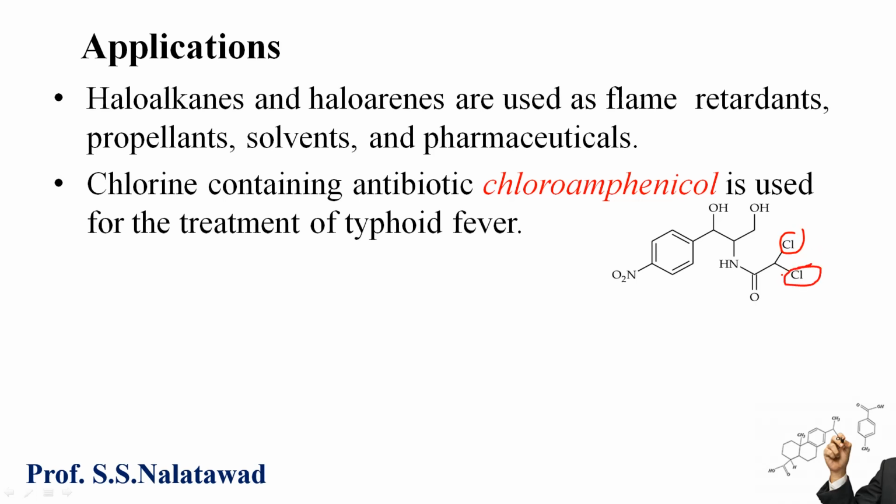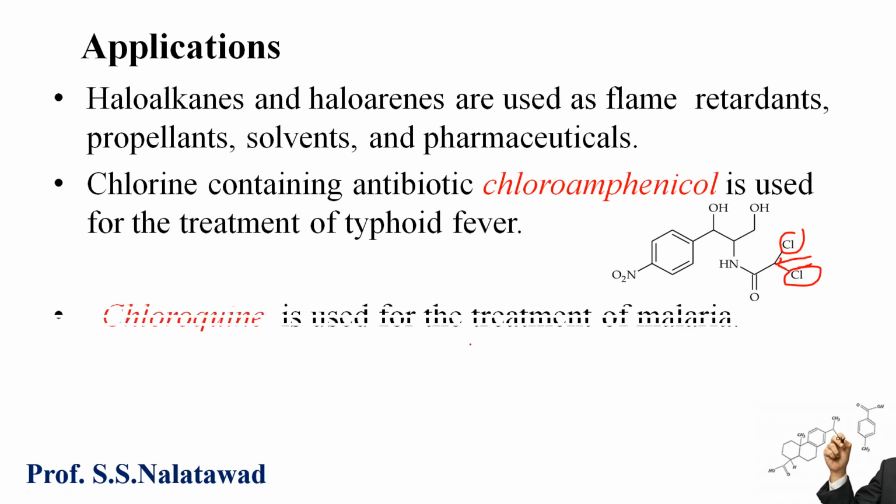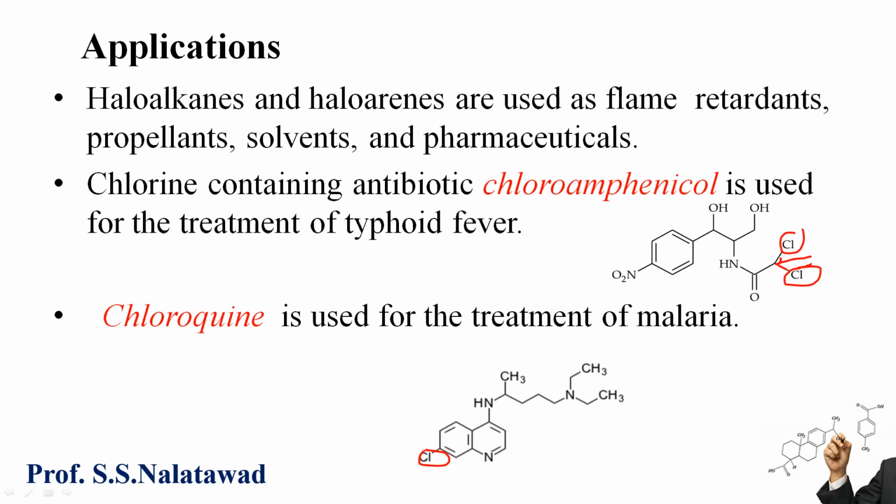This carbon has sp3 hybridization. The next application is chloroquine, used for the treatment of malaria. This is also an application of haloalkanes and haloarenes. Here the chlorine is attached to the aromatic structure.